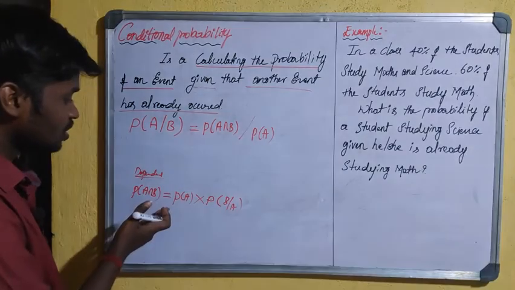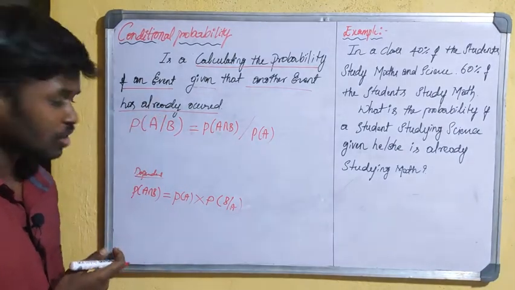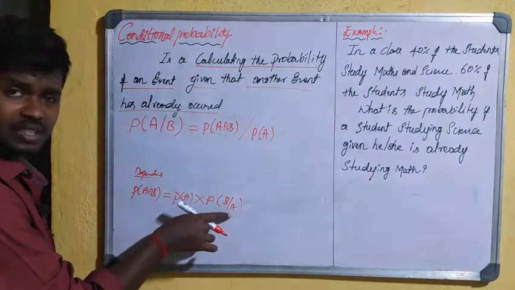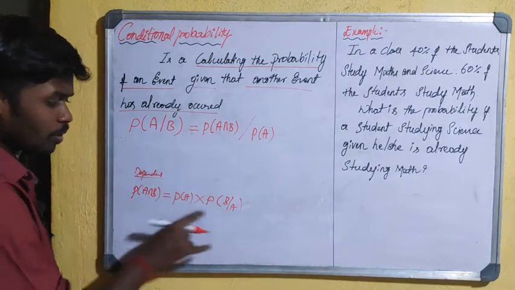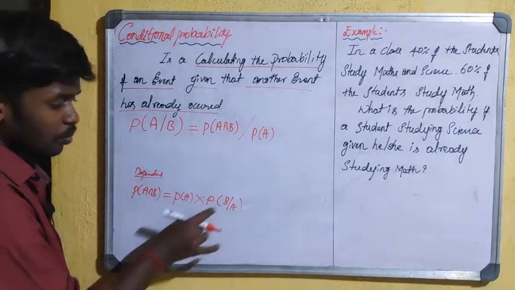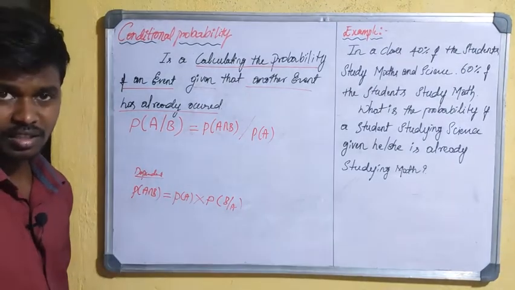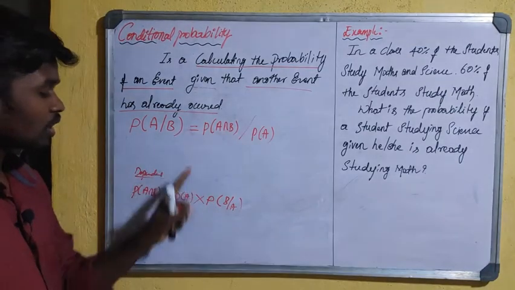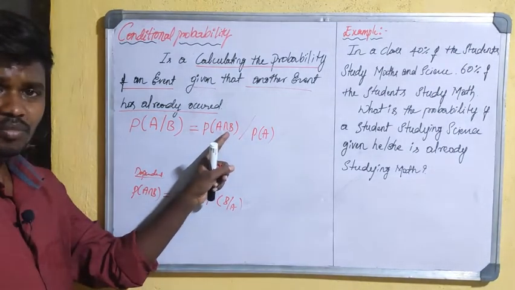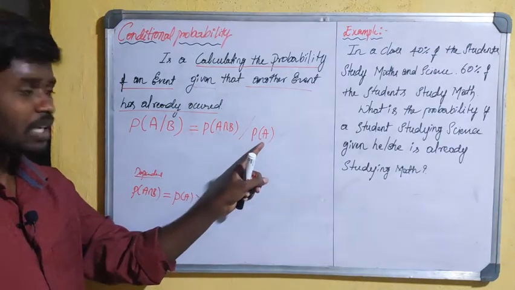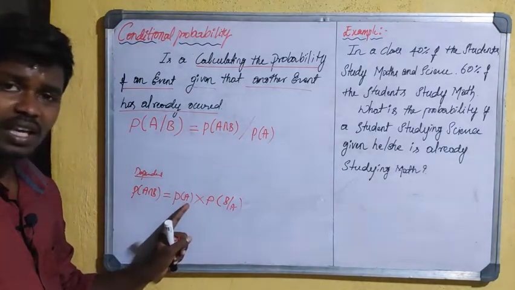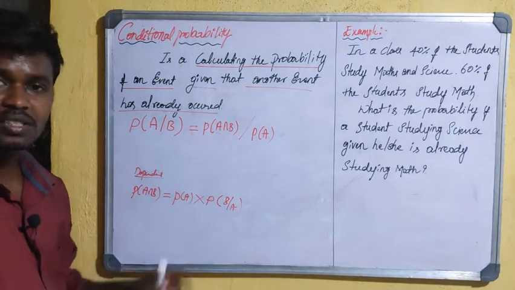In the dependent event under the multiplication rule, we have already discussed that if A has already occurred, then we apply the formula: probability of A intersection B is equal to the probability of A into the probability of B given A. In a similar way we divide the probability of A intersection B by the probability, but in the multiplication rule we multiply the probability of A into the probability of B given that A has occurred.